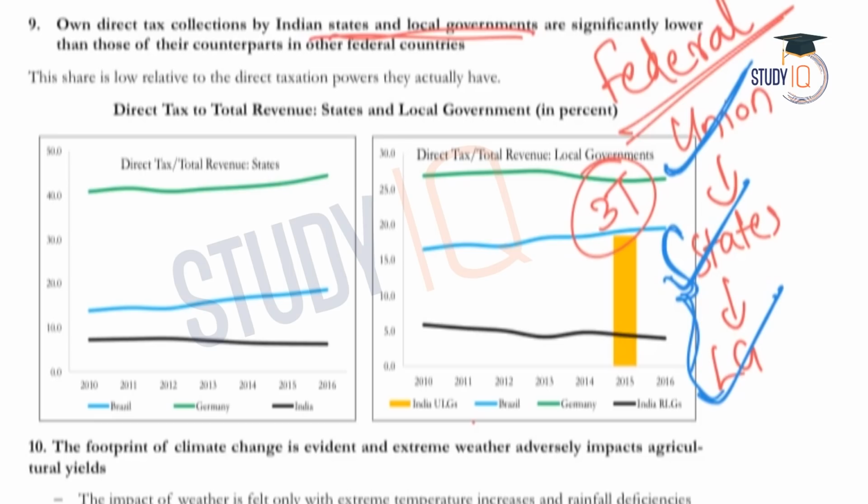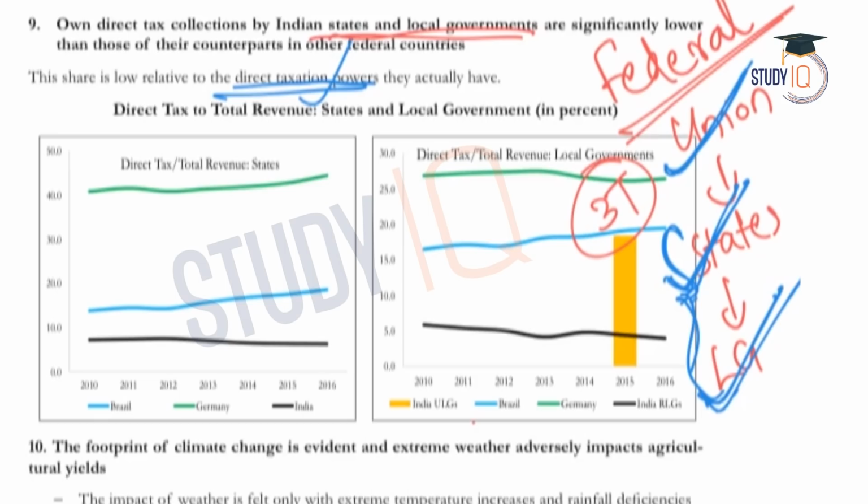The survey says that this share is low relative to the direct taxation powers they actually have. The survey says that the state and local governments have certain taxation powers. As we said, states can collect some taxes within their jurisdiction. Also, local governments have their own jurisdiction, but they are not properly utilizing their taxation powers.